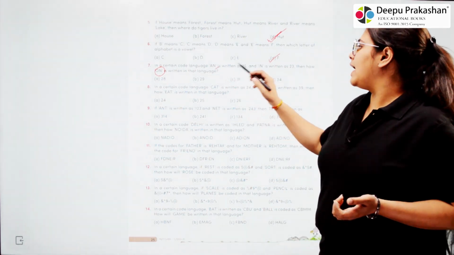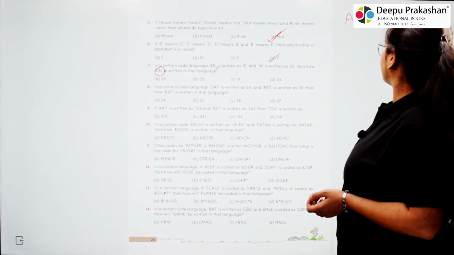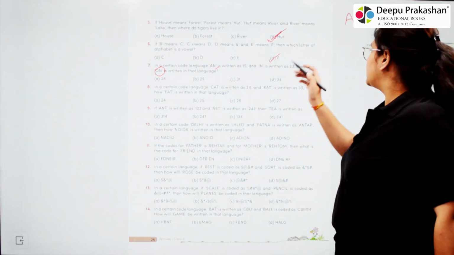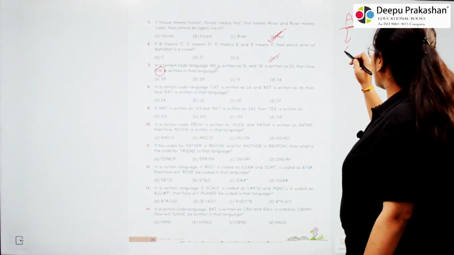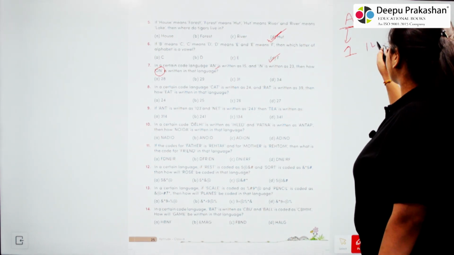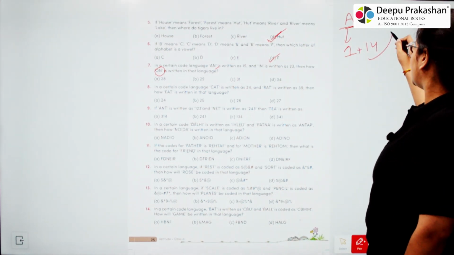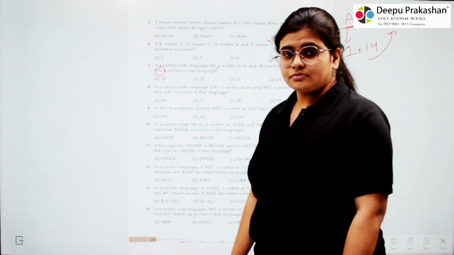So we are given AN equals to 15. Here if we see that A is present at 1st position and N is present at 14th position. So adding them we got the answer as 15.